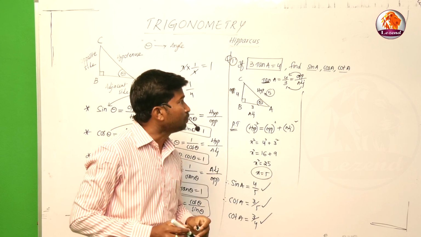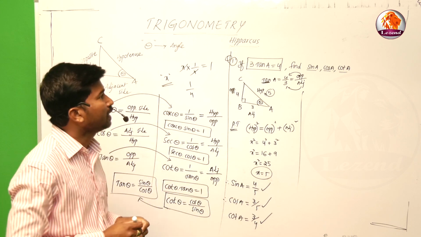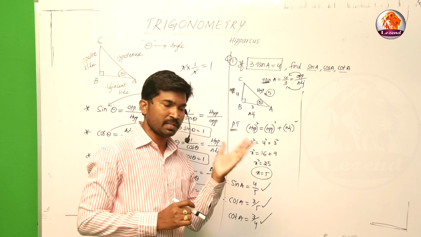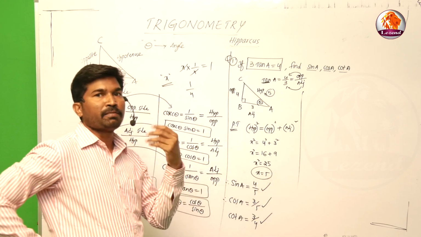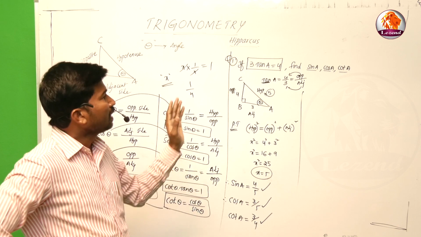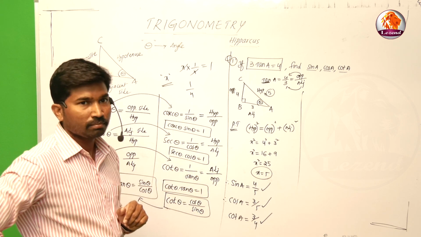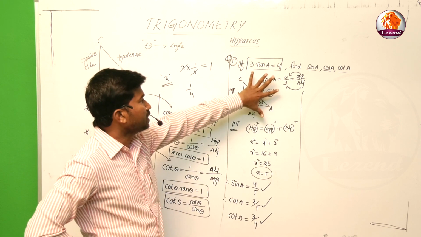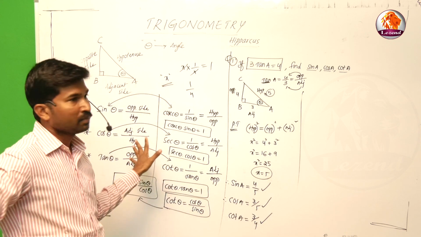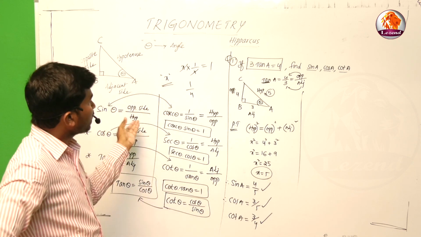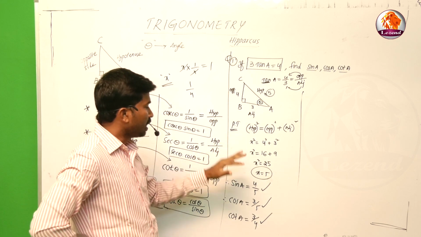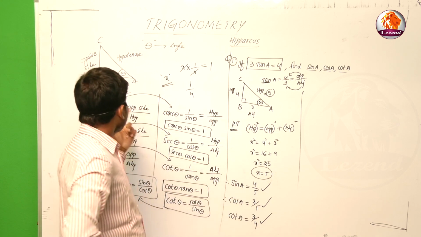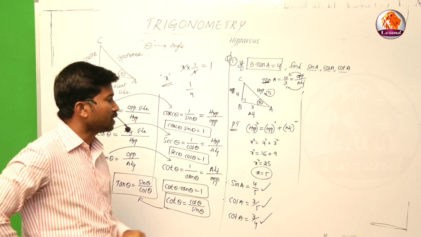For example, 3 tan A is equal to 4, find sin A, cos A, tan A, or cot A. Otherwise, if they ask a question, find the sec A, cosec A also. Like this we have to solve the problem. These are the applicable questions based on the concept. That's why we should recall the concept, then apply that and solve it. After that, take the concept from sine, cos, tan, and go on to solve the problem.